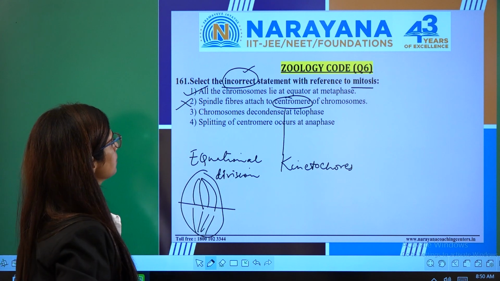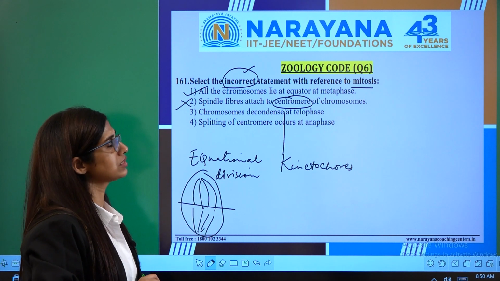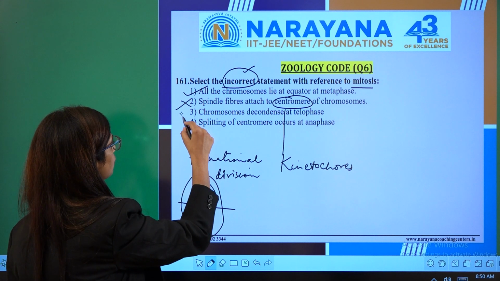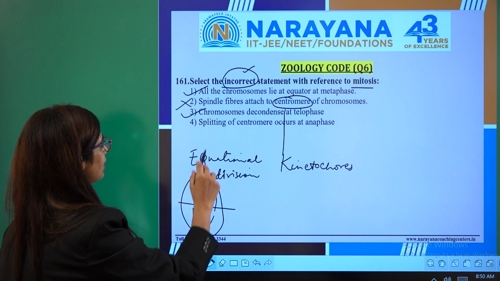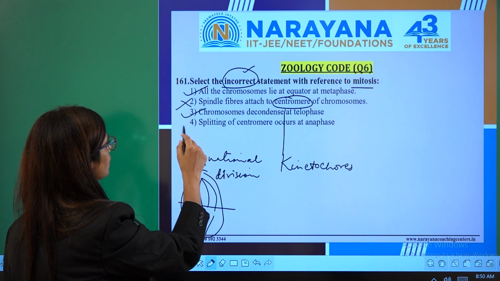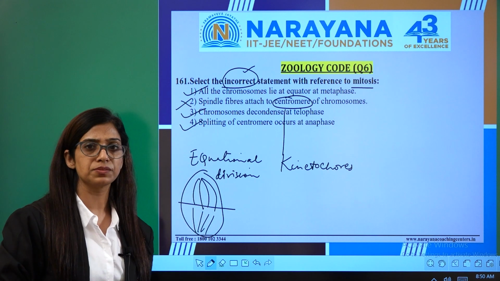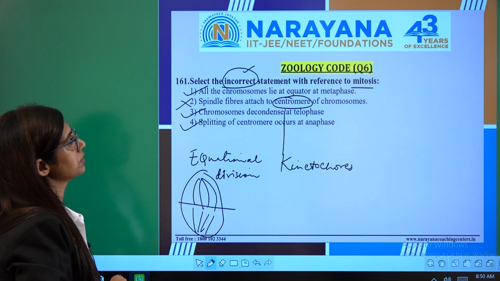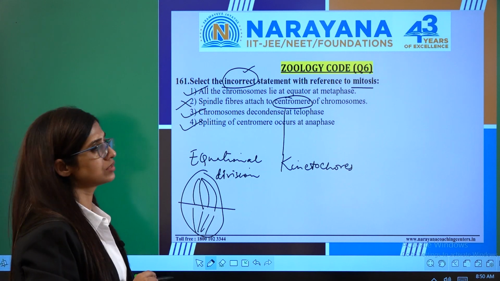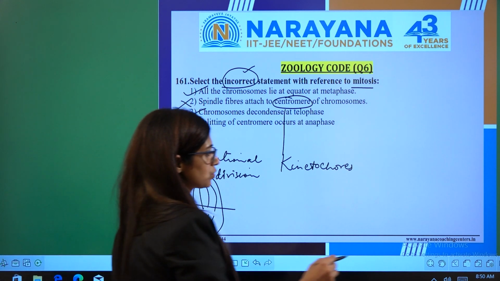Let's read the third one. Chromosomes decondensed at telophase. This is right, clearly from the NCERT line. Splitting of centromeres occurs at anaphase. This is also right, and this statement is also directly from NCERT. So in this question, the right answer is the second option. Let's move on to the next question.